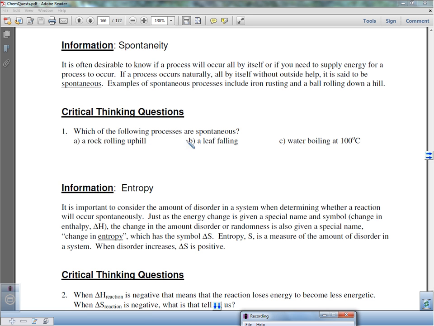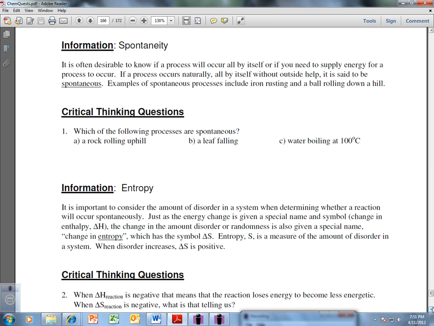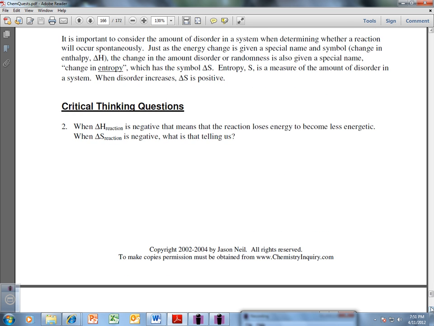We look at here. Rock rolling uphill, no, not going to happen. Leaf falling, yep, it just happens all by itself. And once you have water at 100, yes, it does boil by itself. We don't have to, once it's at that temperature, it will boil. So those two things would be spontaneous.